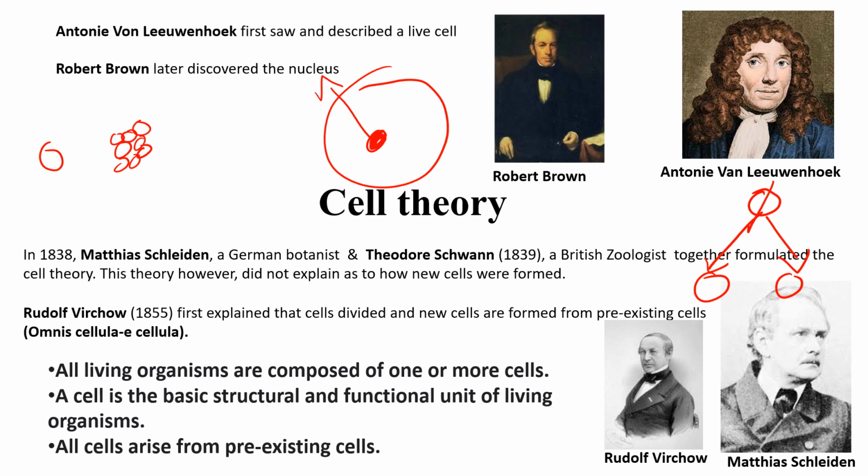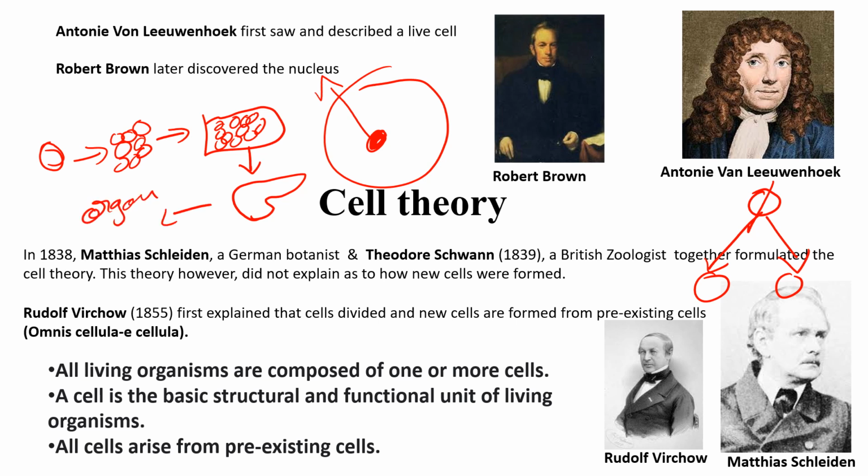As we all know, a group of cells together forms a tissue like this. A group of tissues forms an organ like this, and a group of organs forms an organ system. A group of organ systems forms an organism.